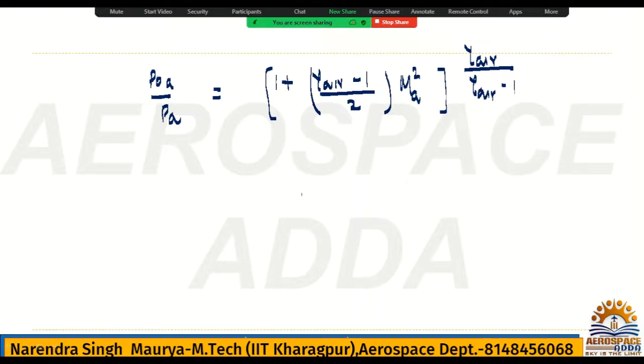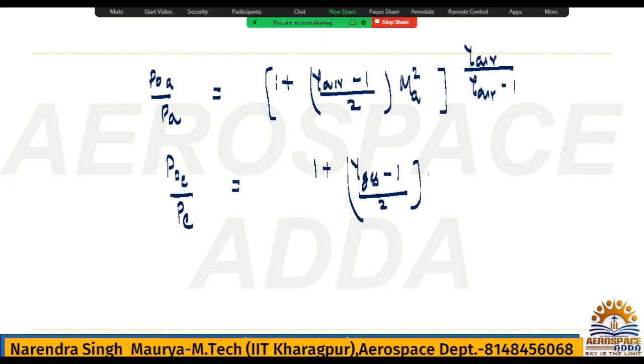Now, P naught A is also P naught 6, or P naught E, divided by PA is also PE, is equal to 1 plus gamma, and at exit it will be gas, because fuel you have injected in the combustion chamber, gamma of gas minus 1 divided by 2, and M will be M exit square, to whole power gamma of gas divided by gamma of gas minus 1.